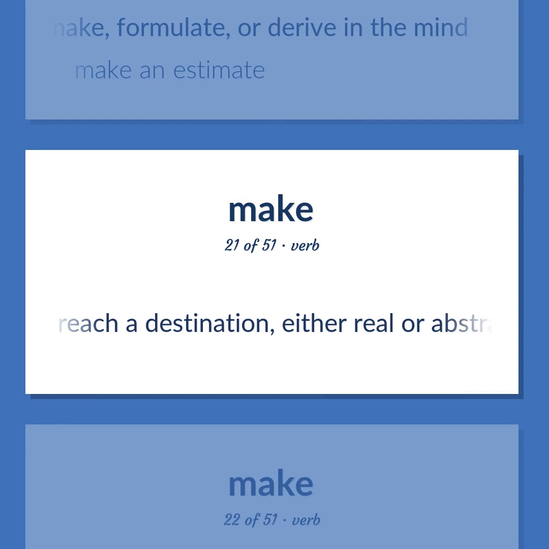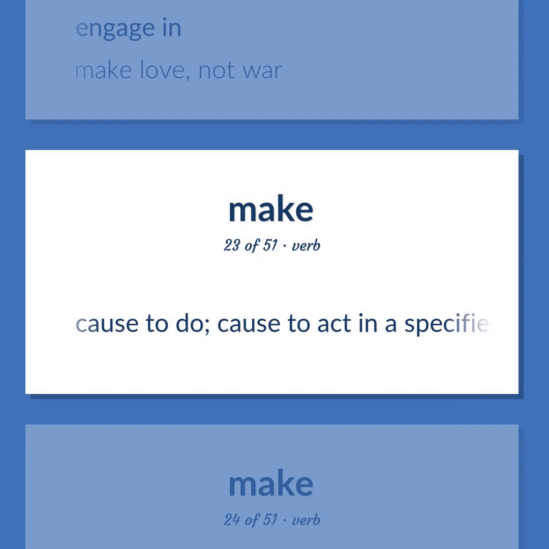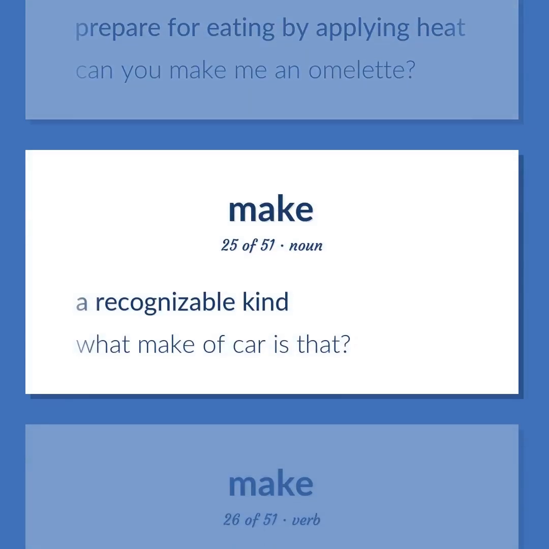Reach a destination, either real or abstract. Engage in. Make love, not war. Cause to do. Cause to act in a specified manner. Prepare for eating by applying heat. Can you make me an omelet? A recognizable kind.